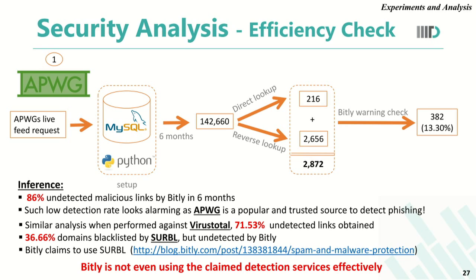Similarly, when we did this experiment across VirusTotal and Serval, we found that 71.53% of malicious Bitly links identified by VirusTotal were not identified by Bitly, and 36.66% of domains identified by Serval were not identified by Bitly. The details of these two experiments are documented in my research report, and I am not including them here.